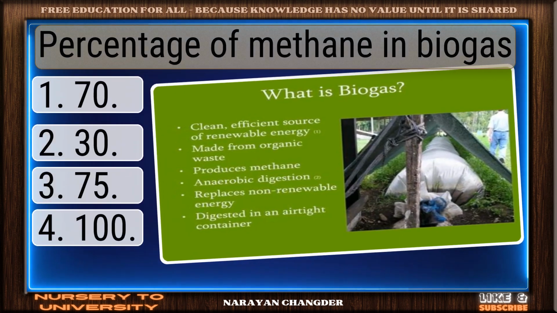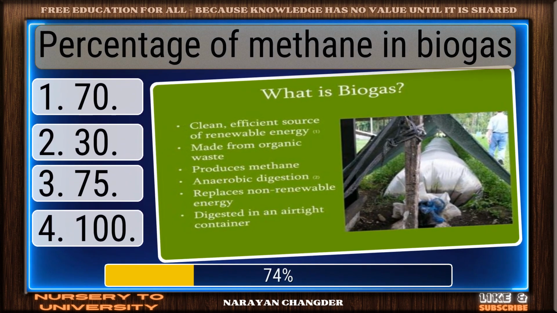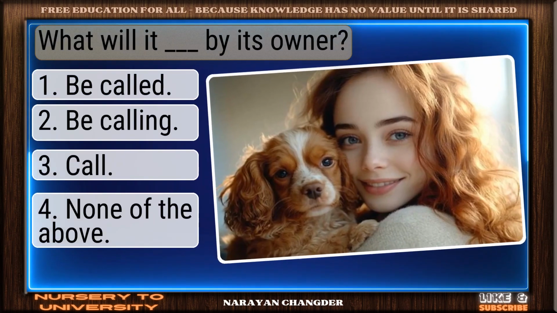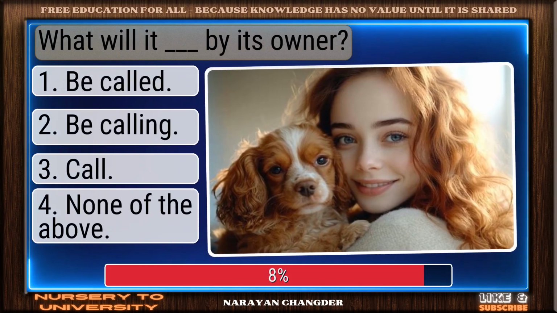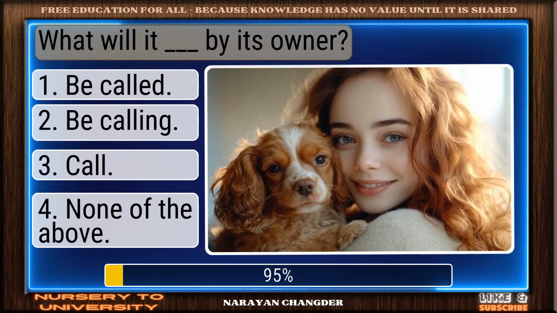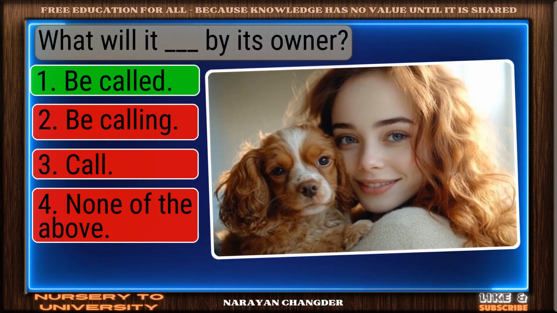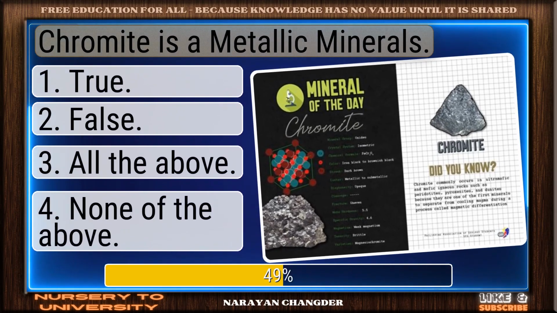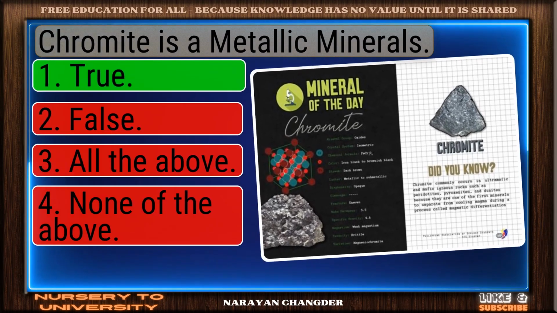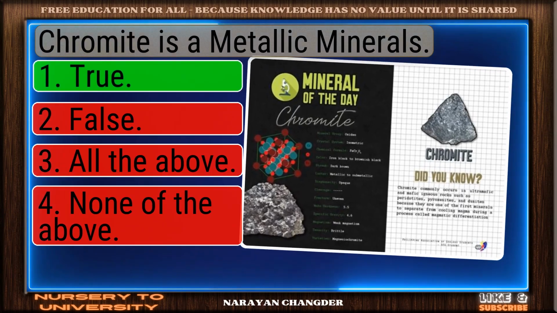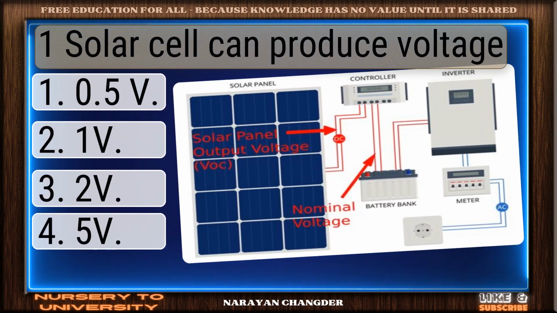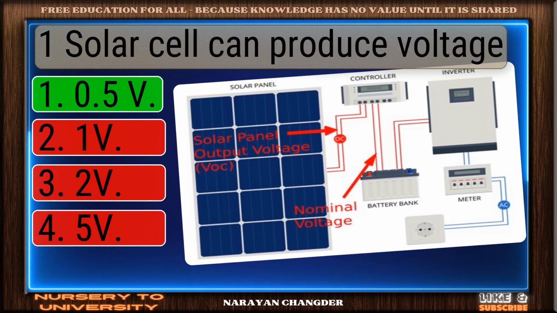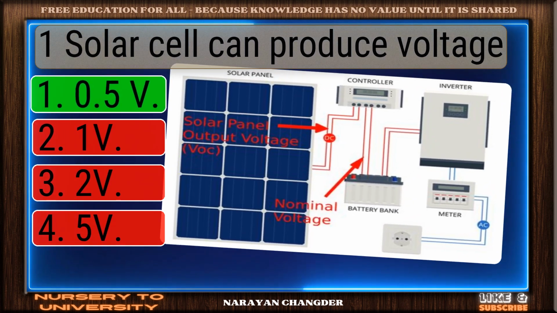Percentage of methane in biogas. Valid point. 75 is true. What will it dash by its owner? Correct. Be called is spot on. Chromite is a metallic mineral. Smart pick. True is correct. One solar cell can produce voltage. Strong choice. 0.7 V is right.